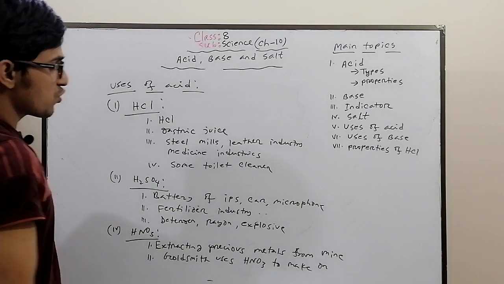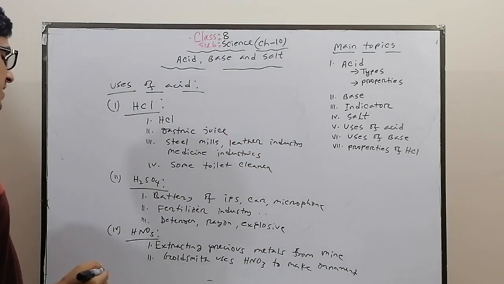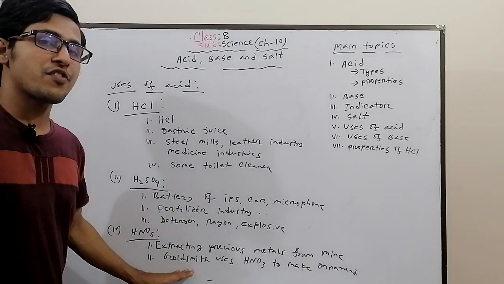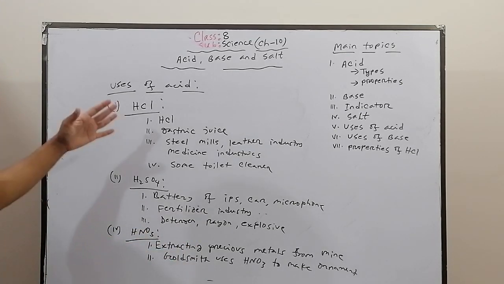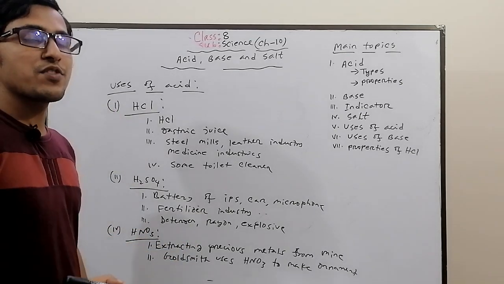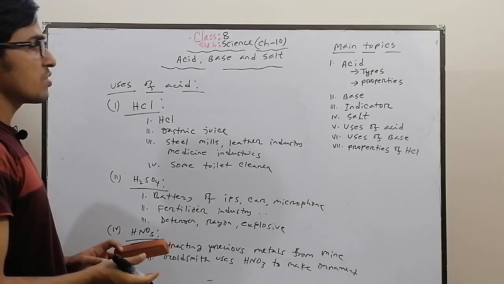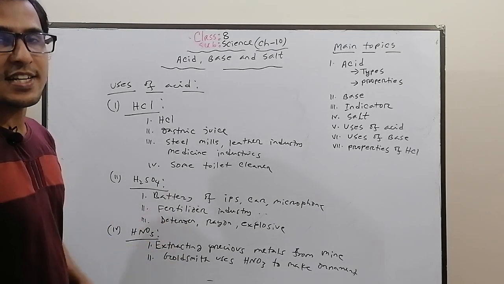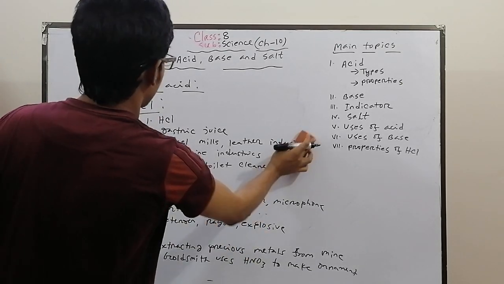Nitric acid is also used as fuel of rockets. Another acid, carbolic acid, is used to protect against snakes in our house. Okay, these are the uses of acid.